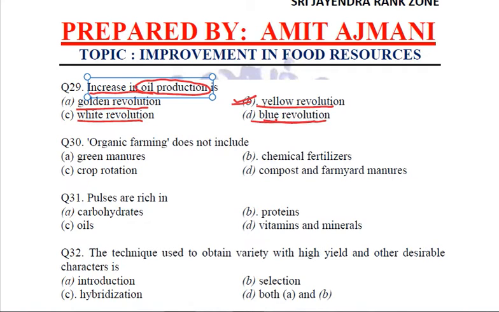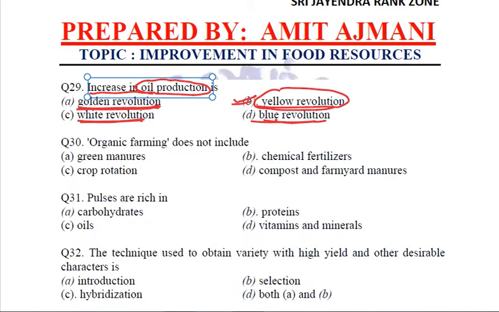Blue revolution, increase in fishery; white revolution, increase in the milk; and golden revolution, we are still thinking about it, right? One left one is green revolution, that is increased production of wheat because of the dwarf high yielding varieties of wheat. Clear? So the increase in oil production is yellow revolution.